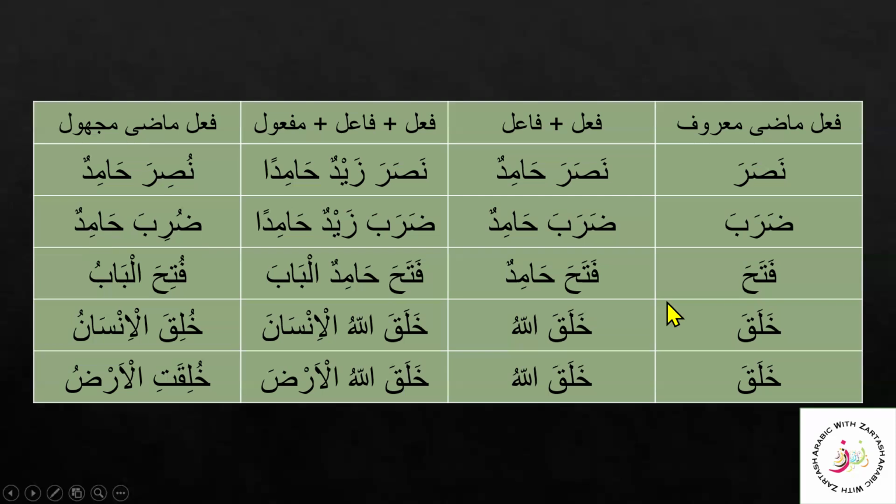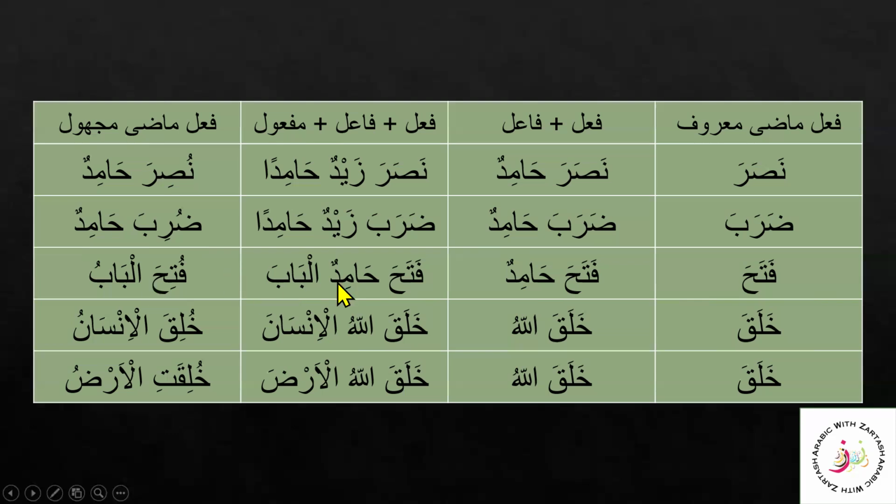Next example is fataha, fataha Hamidun, Hamid opened, and here it is our fa'il. Here it is the inside fa'il huwa. By adding a maful, fataha Hamidun al-bab, Hamid opened the door. Here, maful is al-bab, and that is in the state of nasab.